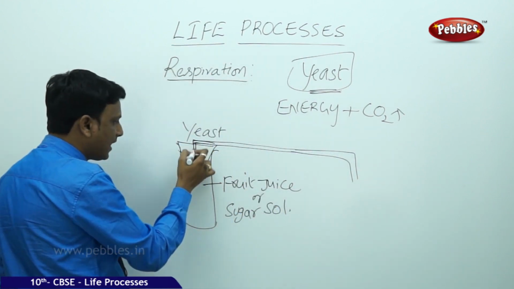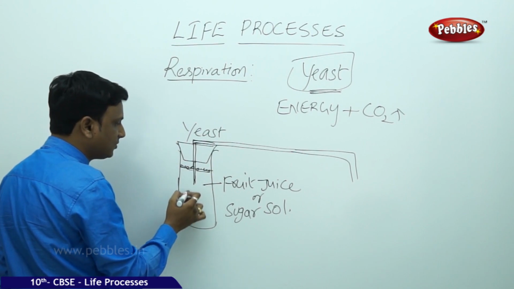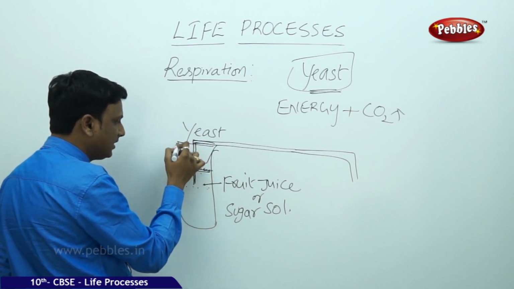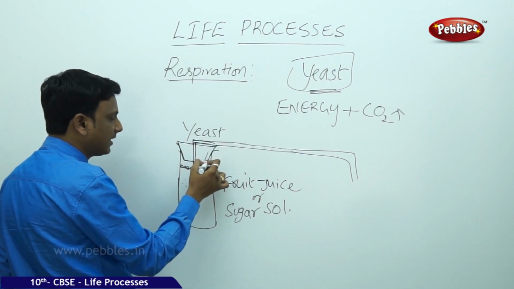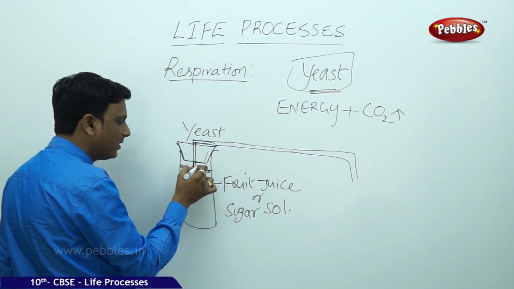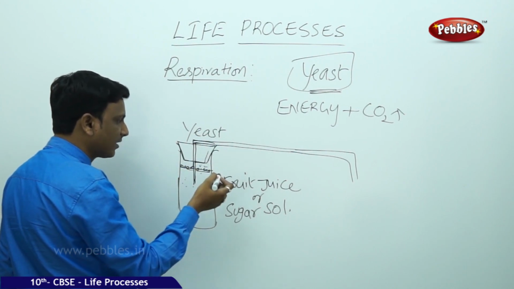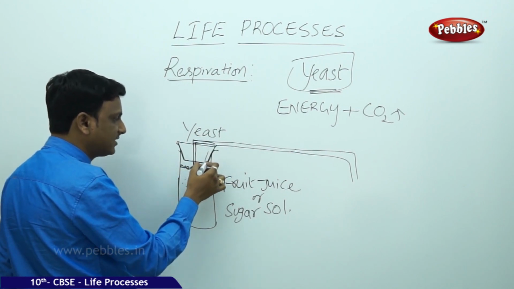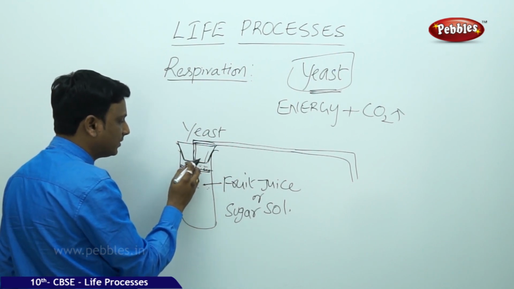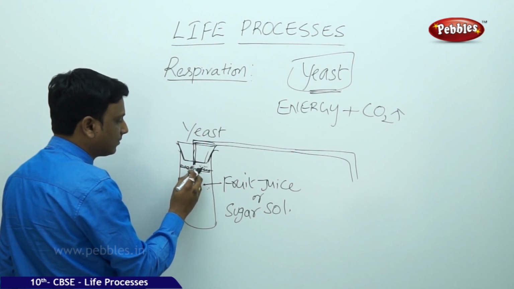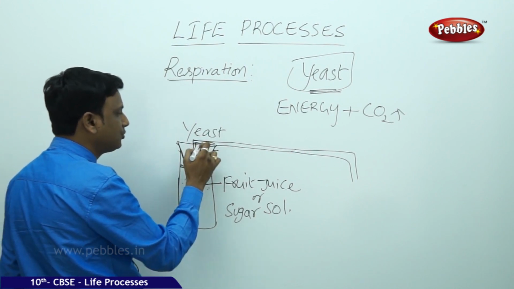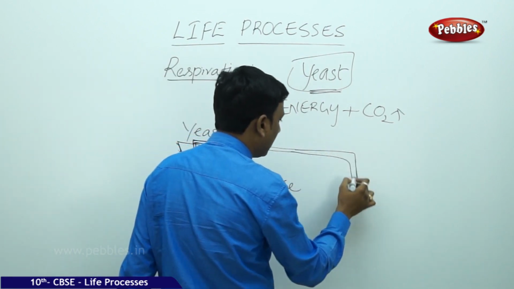One end of the tube enters the test tube containing the fruit juice with yeast. You closed it with a rubber cork, so the gas which is formed here cannot escape. It has to pass only through this tube.